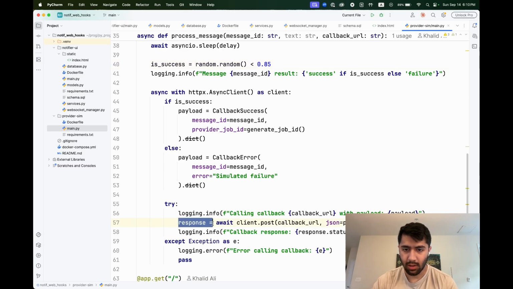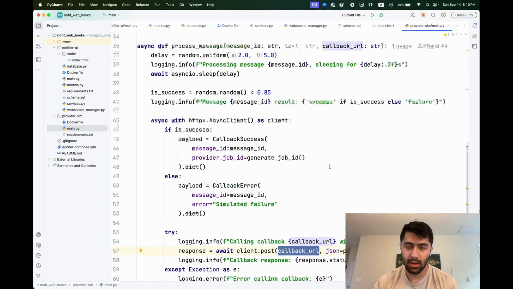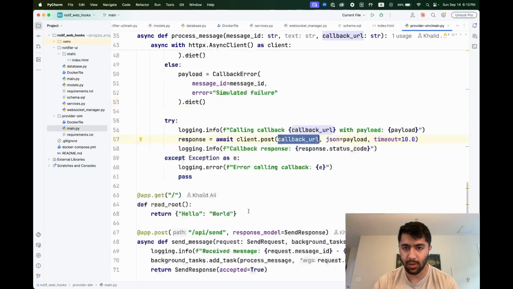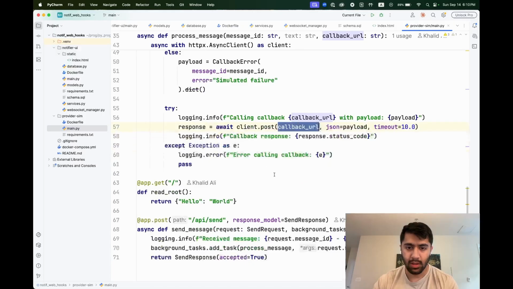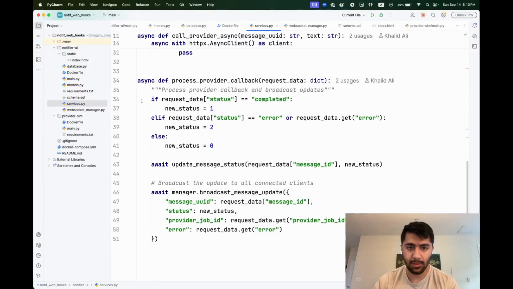And the interesting part here, on the response, we're going to do a post request back to this callback URL, which is what we were fed from our request. You can see request.callback URL. So once this request is sent, we send back to the services.